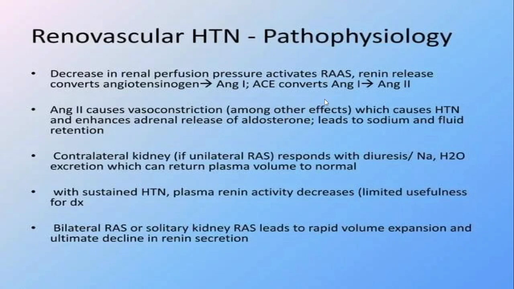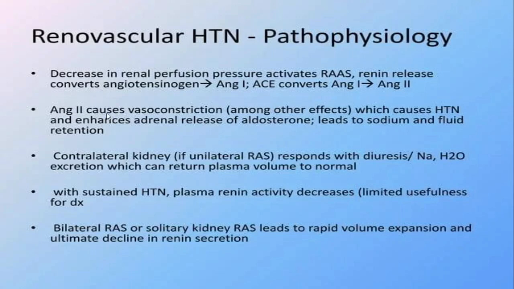Now we are going to discuss the pathophysiology of renovascular hypertension, right? Whenever your renal perfusion pressure decreases, the RAS system gets activated, right? Whenever your blood pressure decreases, renin, an enzyme secreted from your juxtaglomerular apparatus, activates angiotensinogen. Then it is converted into angiotensin 1, and angiotensin 1 is further converted into angiotensin 2, right?